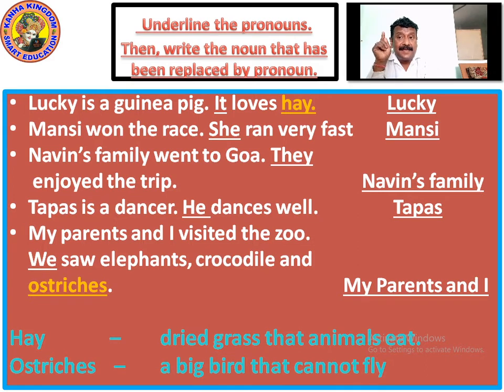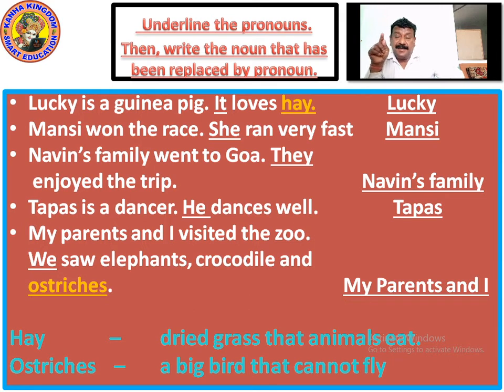My parents and I visited the zoo. We saw elephants, crocodiles and ostriches. So what was the replacement here? The replacement is we, including me, who had gone with my parents. So we, W-E, was the pronoun. What was replaced? My parents and I were replaced with we. So now the noun that was replaced is parents.